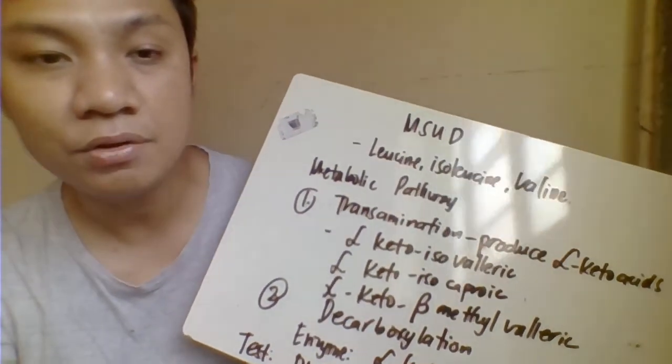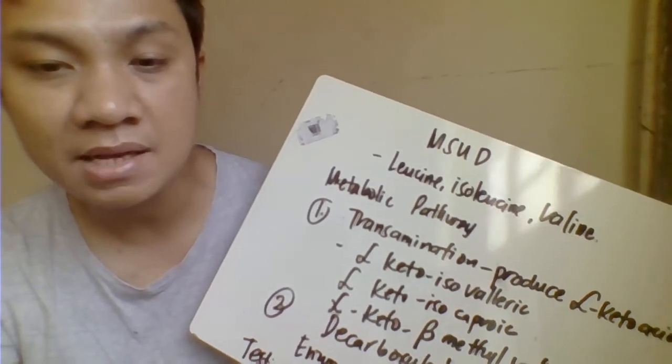Now we go to the organic acidemias, which also belong to the branched chain amino acid disorders. There are three organic acidemias: number one, isovaleric acidemia, then methylmalonic and propionic acidemia.